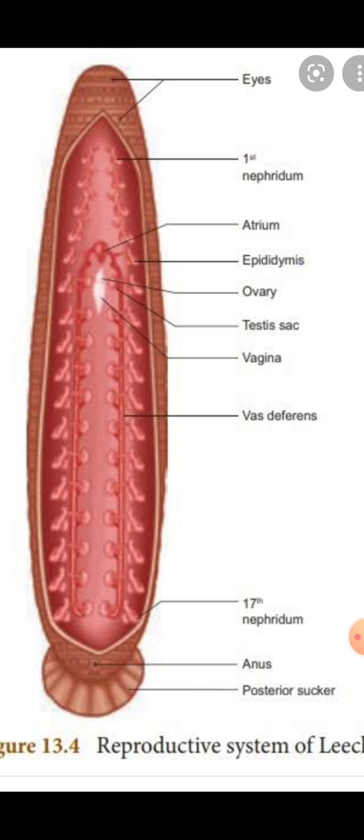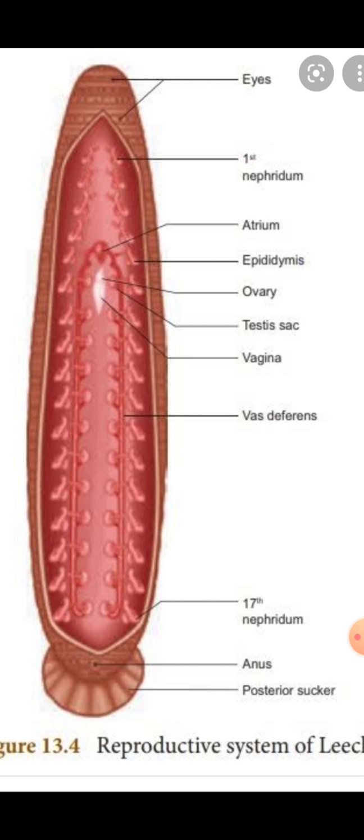The posterior part of the common oviduct is free from albumen glands, is folded and leads into the vagina. The common oviduct runs backward and forms an S-shaped coiled structure and opens into the vagina.